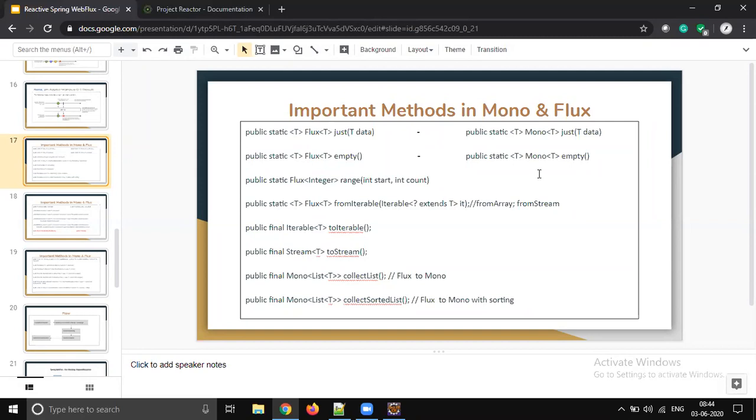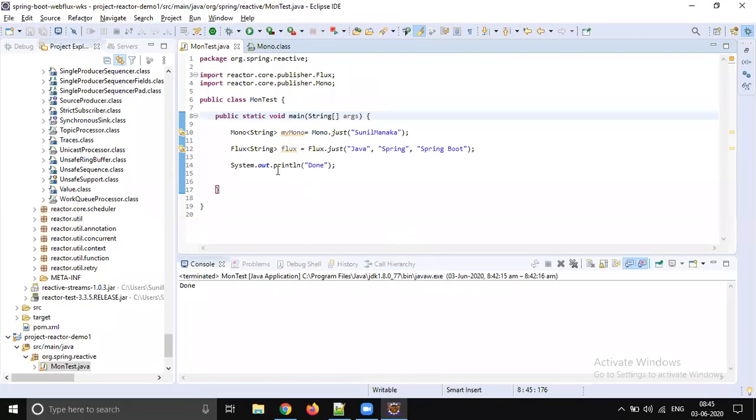Mono has only one element, so you cannot create a Mono in multiple ways. But when you go to Flux, we have a variety of methods. For example, if you would like to create some numbers like 1 to 10.